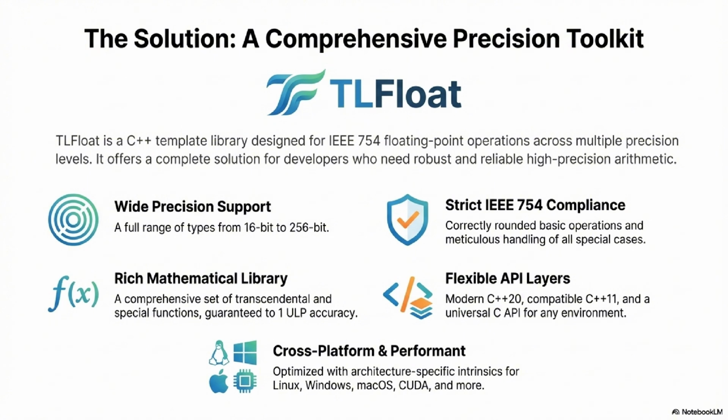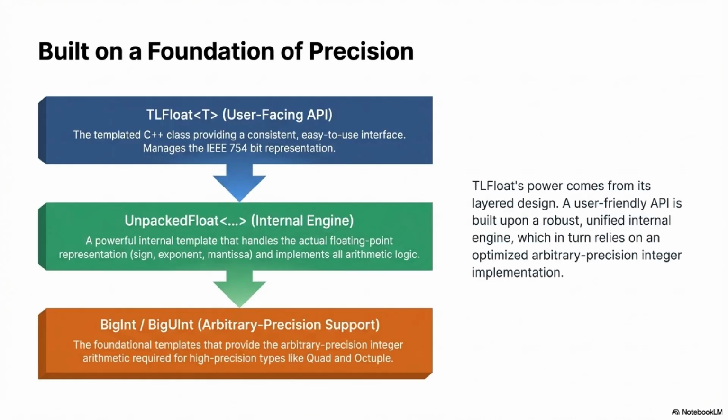Okay, let's unpack that architecture. Because from what I've seen, TLFloat is designed for maximum flexibility, but also efficiency. When you look at the code, it's almost like a set of nested layers. It is. It's a classic separation of concerns model. You really need that when you're trying to unify code that has to handle both tiny 16-bit types and these 256-bit behemoths. So at the top layer, the user-facing part, you have the TLFloat class template.